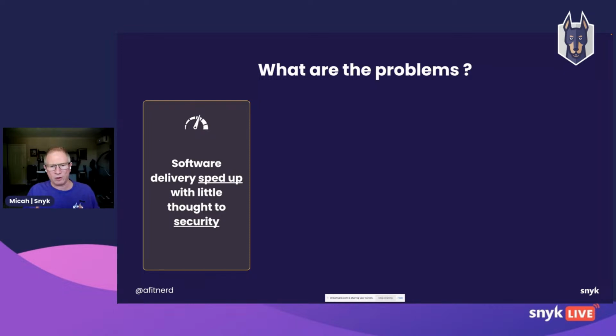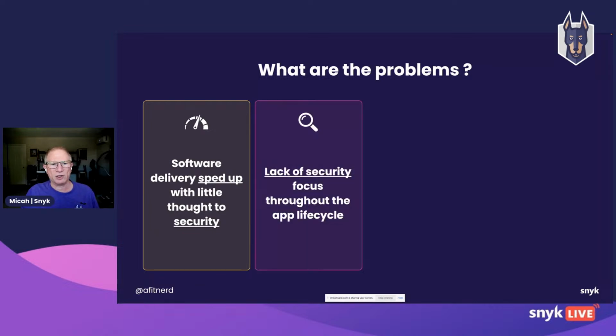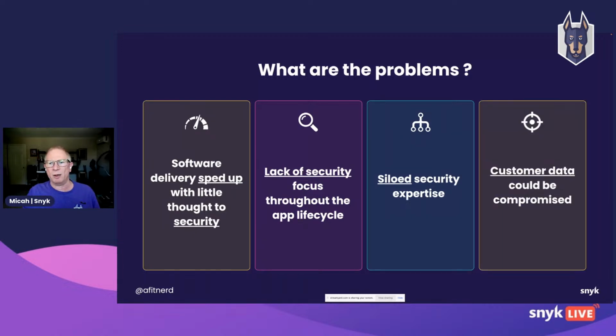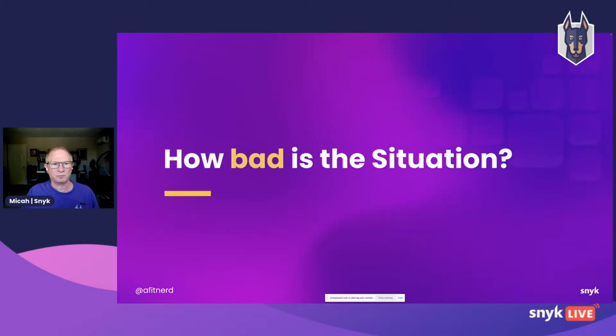But still, we're focused on features, certainly a lot more than we're focused on security. And so a lack of security focus throughout the lifecycle still brings us to this point where we may have a siloed security team that's going to give us an audit and maybe kick things back to us, and we're still scrambling around, except now it's at the end of the month instead of at the end of the quarter. And of course, the biggest problem is customer data could be compromised, and we have a lot of examples of that, and we'll see some of them today.